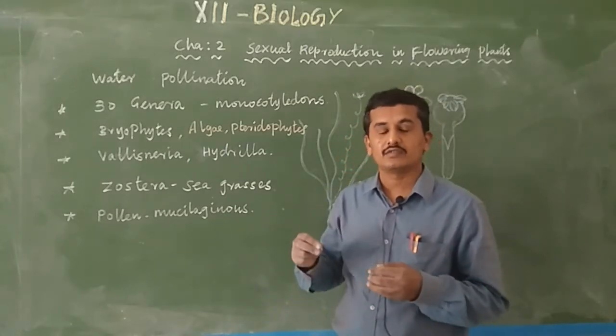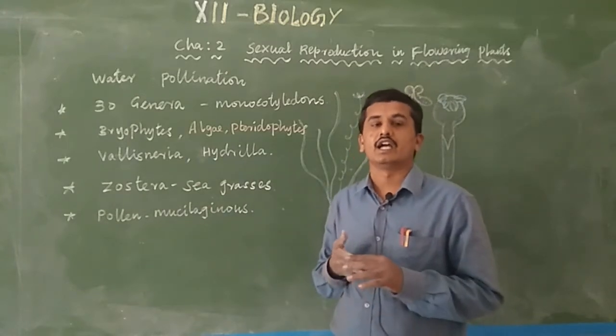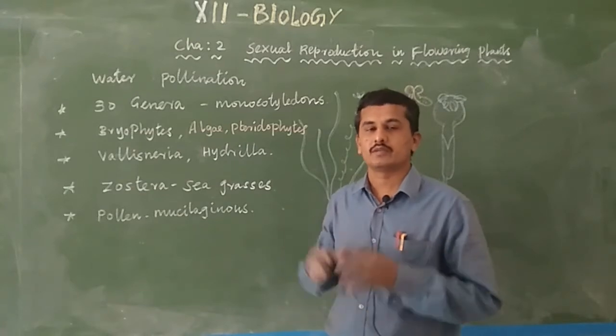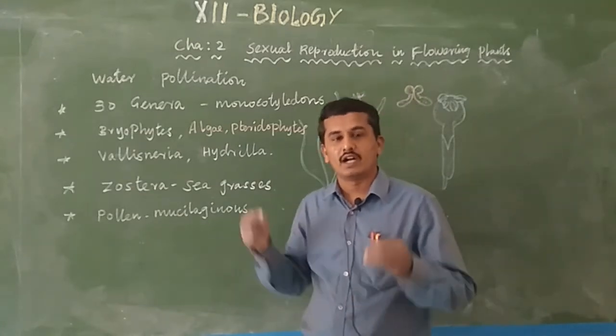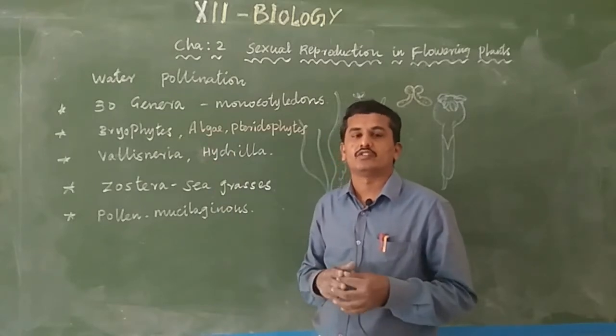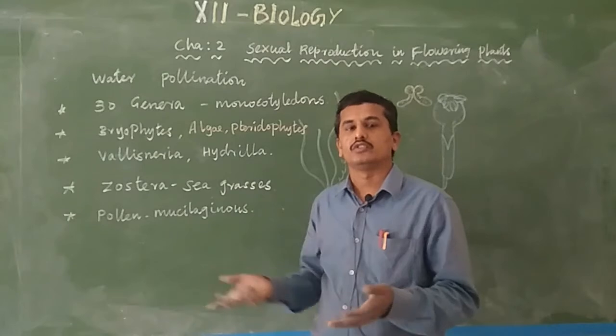They need water for transferring the male gamete to the female area. Suppose during the sexual reproductive time, water availability is less, then the bryophytes and pteridophytes, even algae also, do not perform fertilization and do not produce the next generation.